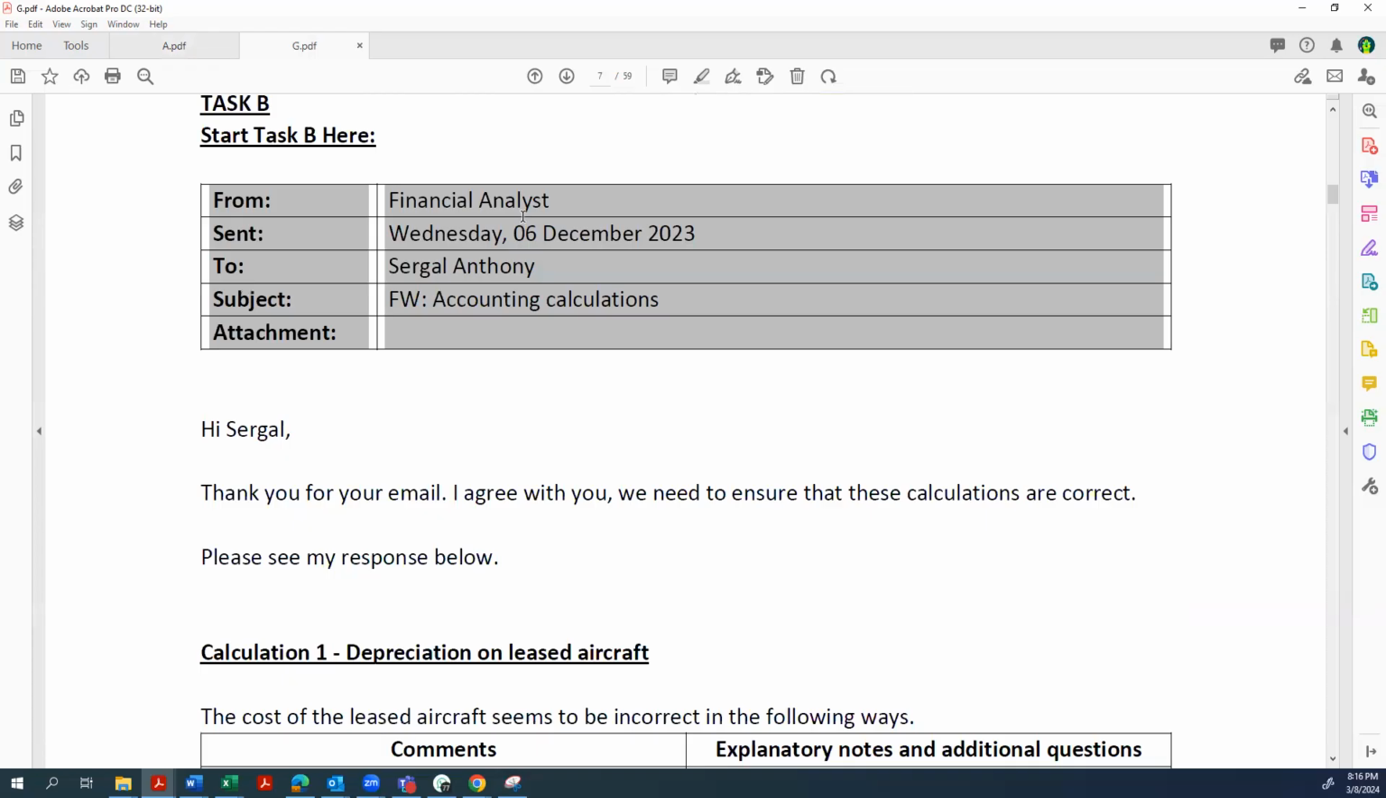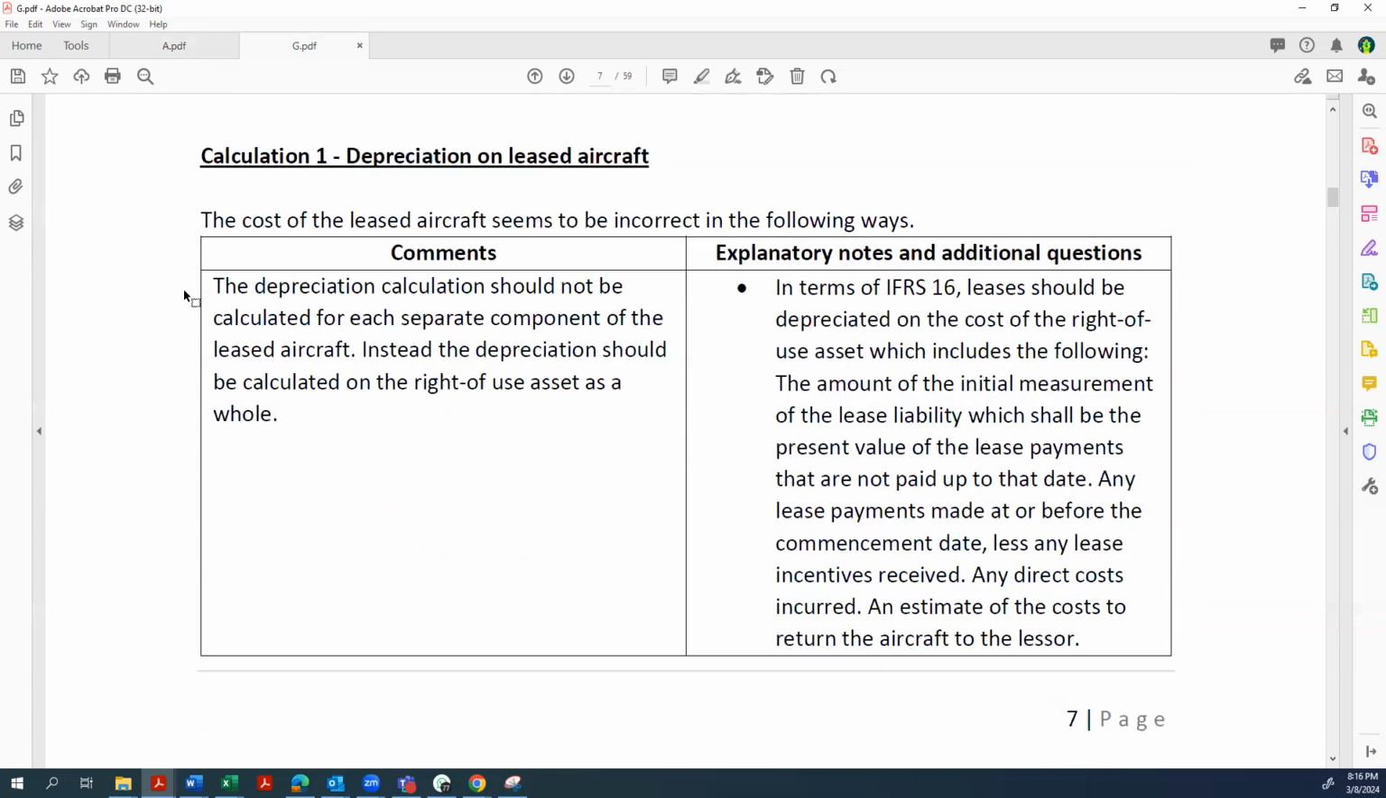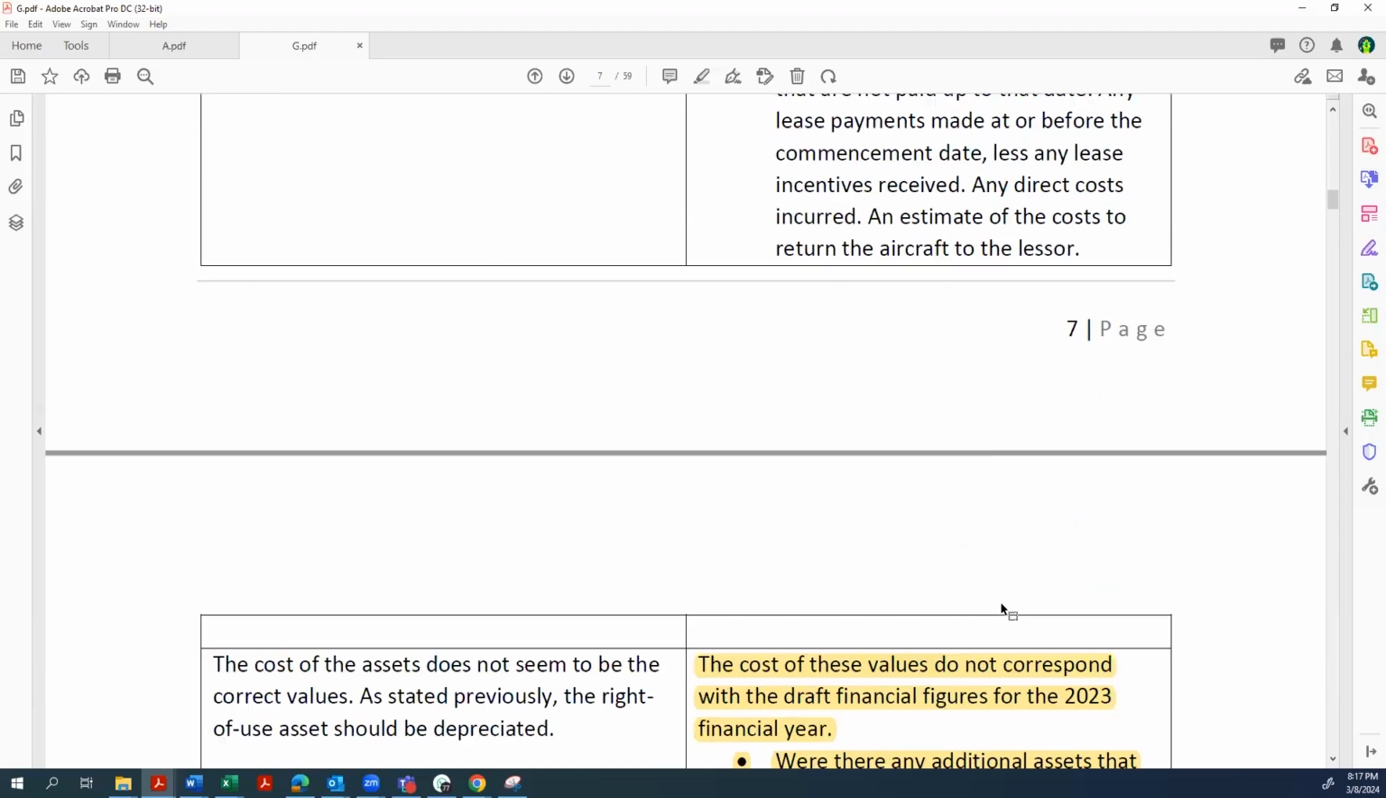So if we look at candidate G, task B, this candidate has an interesting response. It's in a table. So there's some salutations. And they say the depreciation calculation should not be calculated for each component of the leased aircraft. And so the depreciation should be calculated on the right of use as a whole. I mean, they link it back to say the lease should be depreciated on the cost of the right of use asset, which includes the measurement of the right of use asset, and they've got the direct cost.